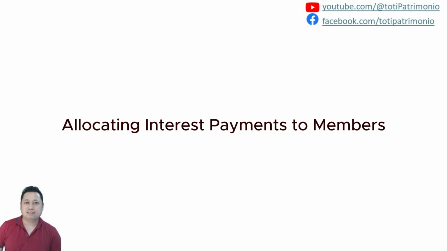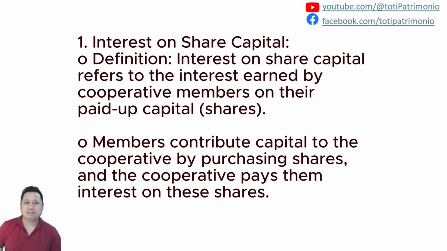Now, let's move to the number 2, which is the allocating interest payments to members. So interest on share capital, by definition, refers to the interest earned by cooperative members on their paid up capital. Members contribute to the cooperative by purchasing shares, and the cooperative pays them interest on these shares. So the interest on share capital is determined by the cooperative based on its financial health and regulatory guidelines.